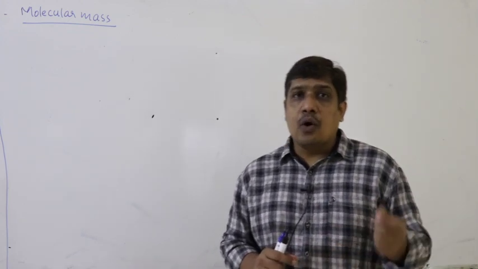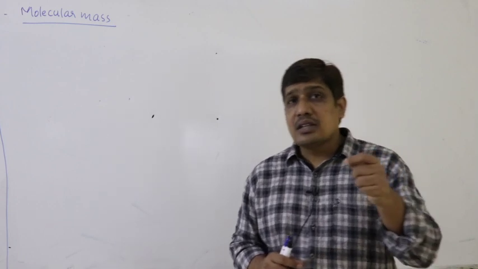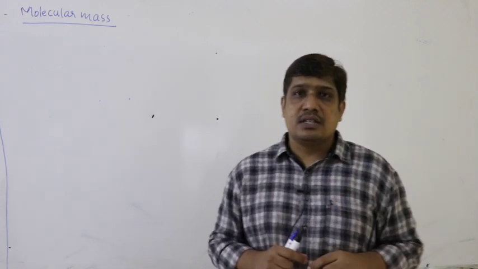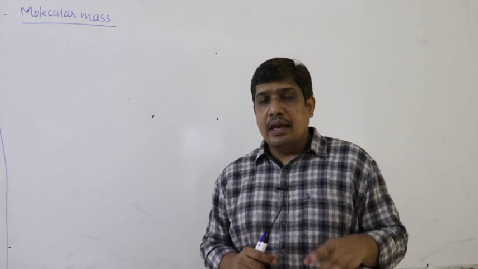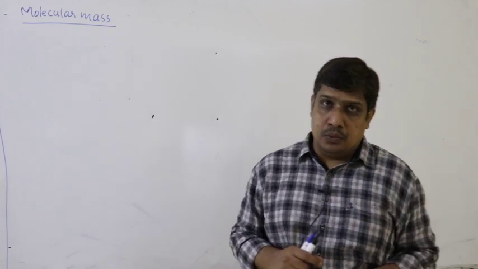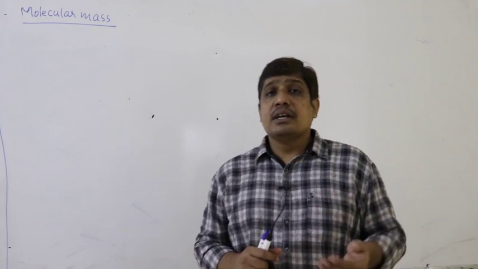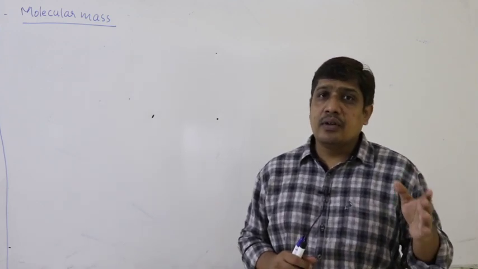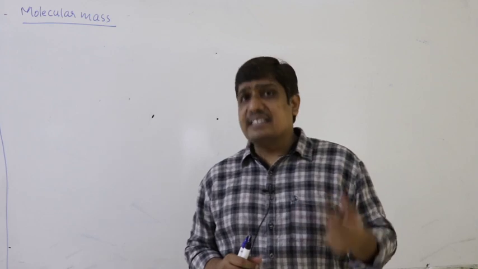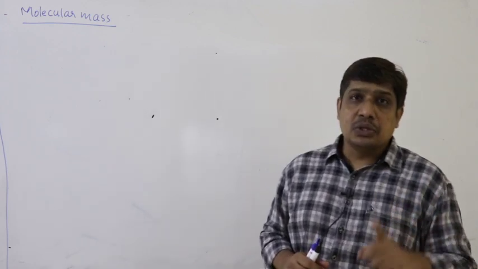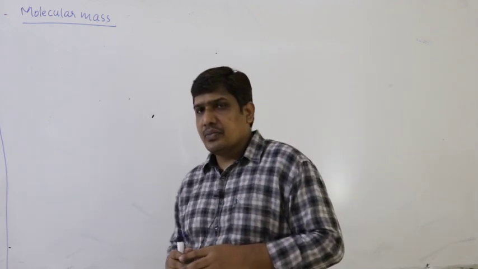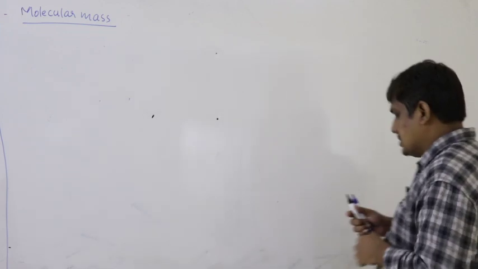It indicates how many times the mass of one molecule of the substance is heavier in comparison to 1 AMU. Right? So what is the meaning of this?